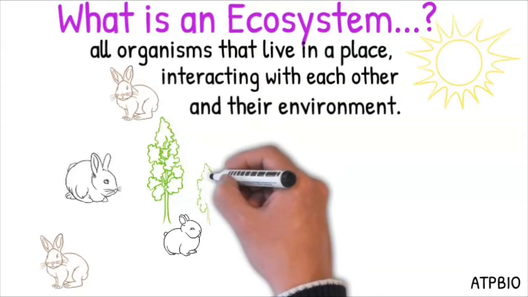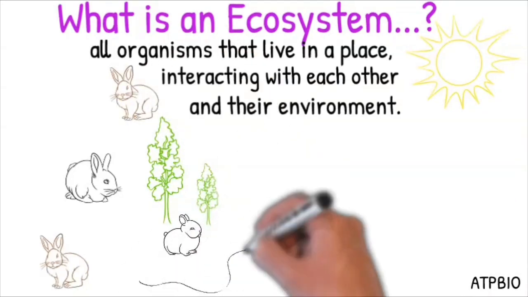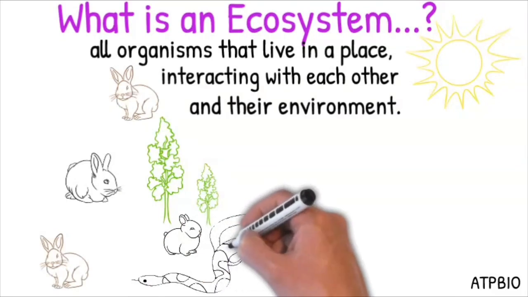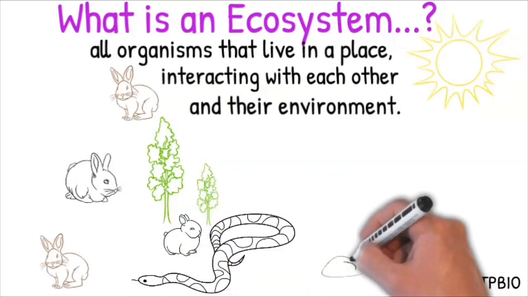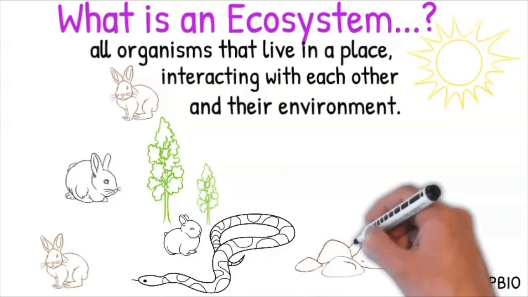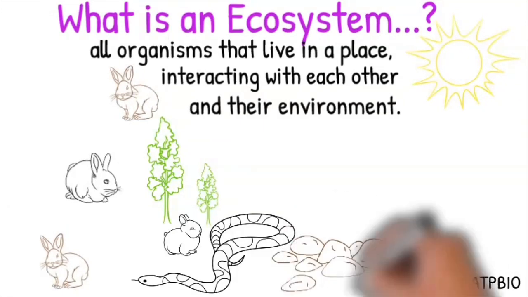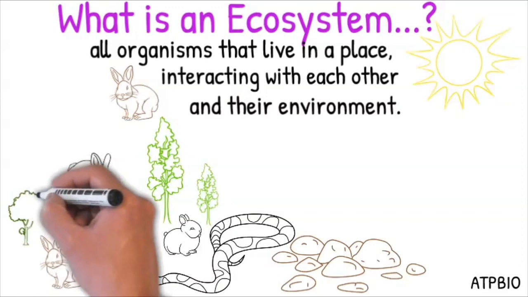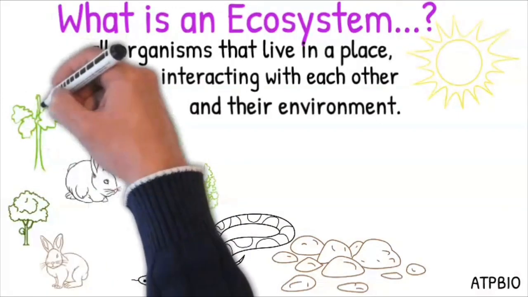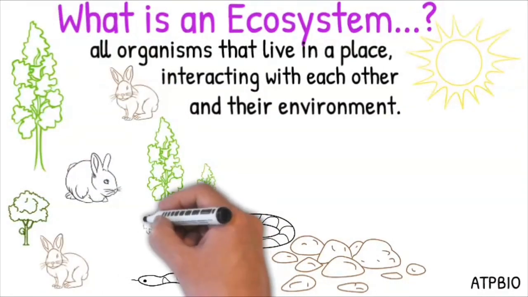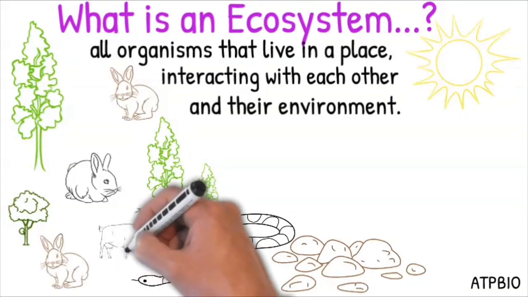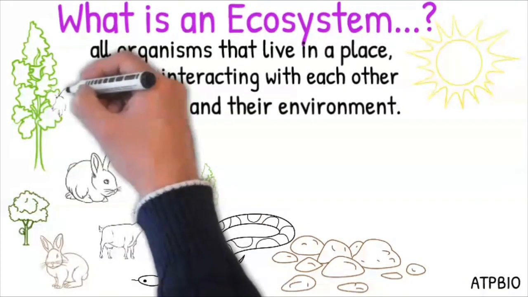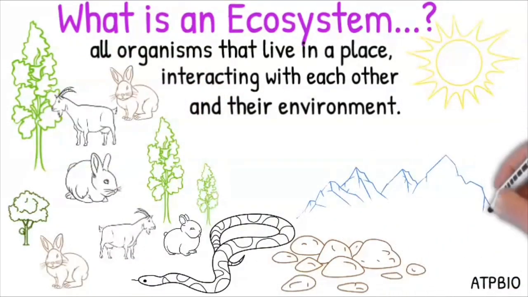The tree depends upon the sunlight for photosynthesis, and many animals depend on these trees for food. In addition, you have the snake interacting with rabbits, and also the snake interacting with, for example, rocks in order to hide and find a place to live. This is an ecosystem.